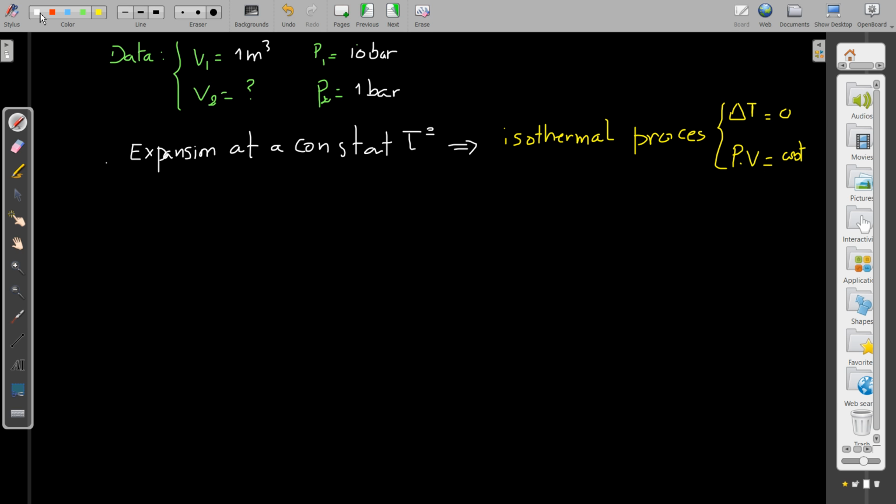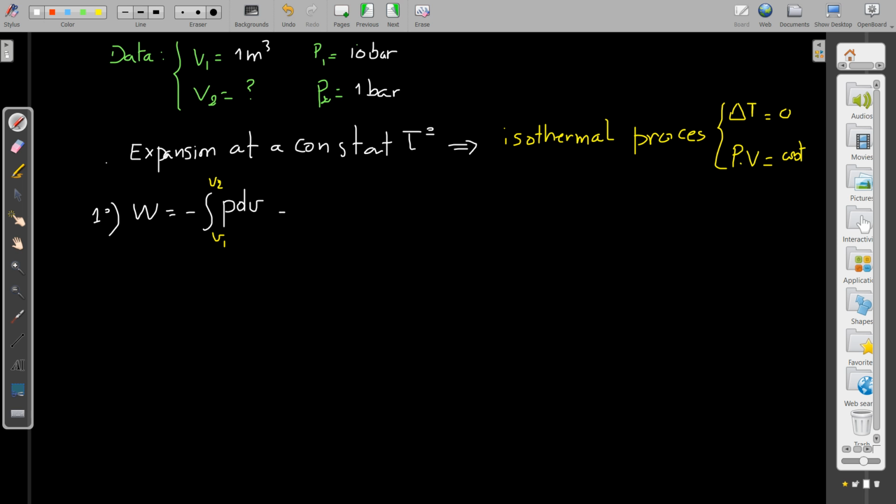We try to find, first question, the work. The work in such a process is minus the integration of P dV, because this process should be slow, and the work here is a path function. It's not a state function, it's just a path function, so we have to use the path from V1 until V2.